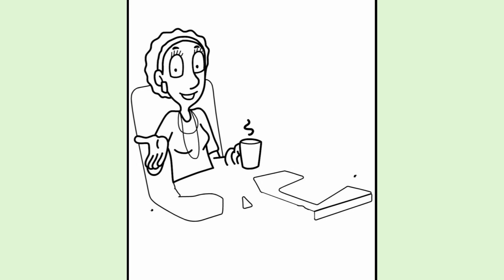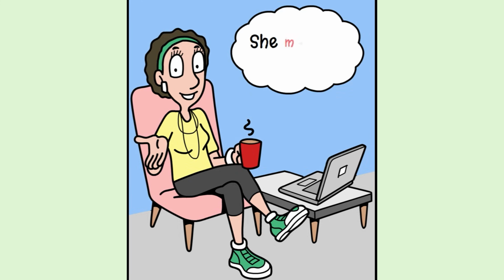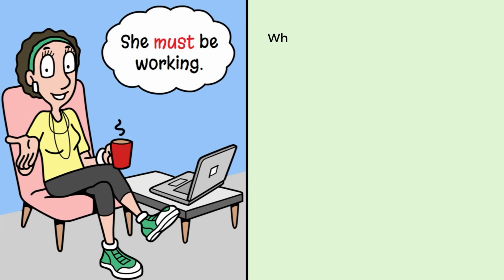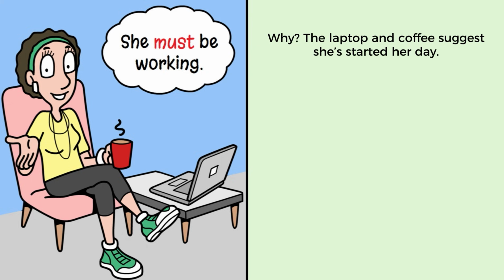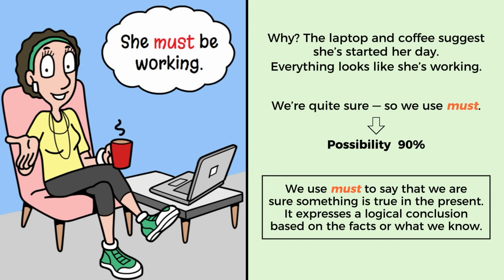Now it's 9:30. She is sitting at the table. Her laptop is open and there's a fresh cup of coffee. She must be working. Why? The laptop and coffee suggest she started her day. Everything looks like she's working. We're quite sure, so we use must. Possibility 90%. We use must to say that we are sure something is true in the present. It expresses a logical conclusion based on the facts or what we know.